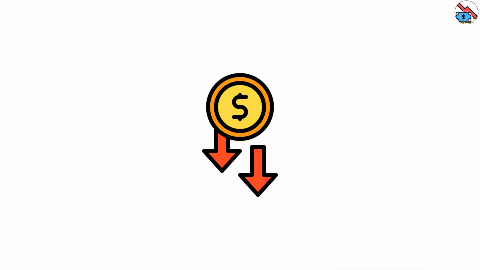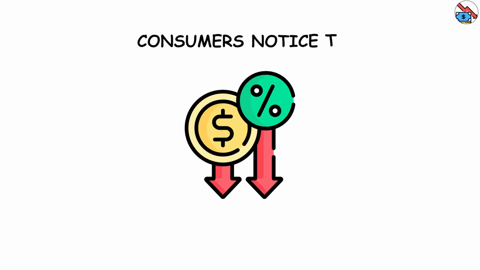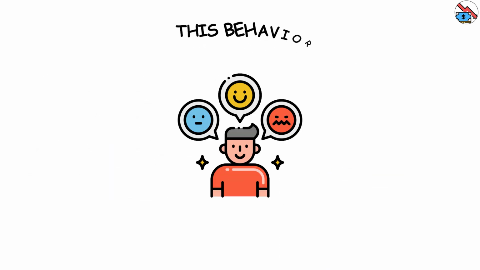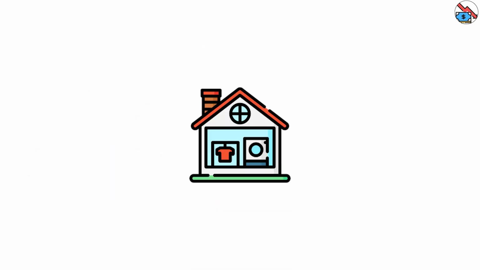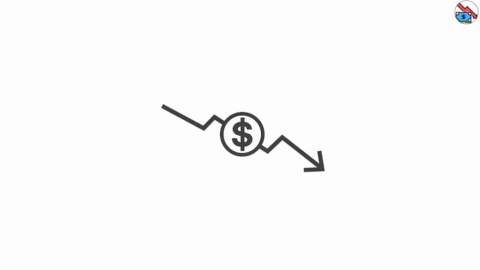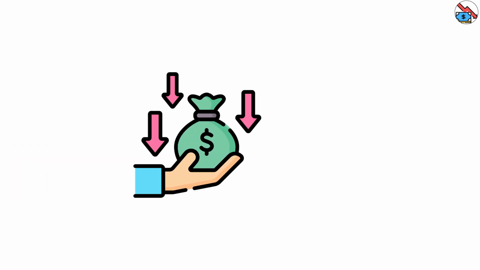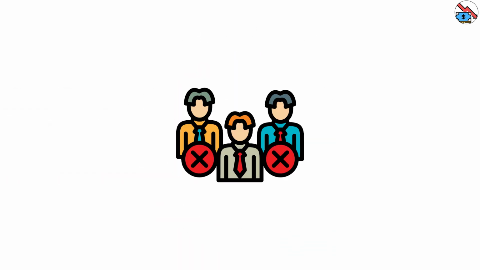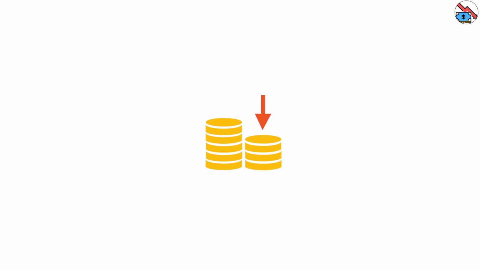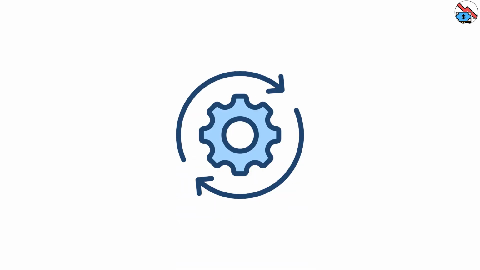The most obvious is price decline. When consumers notice that prices are falling, they often postpone purchases. Why buy a car today if it will be cheaper in 6 months? This behavior, replicated across millions of households, reduces demand further, causing companies to cut prices again. Lower revenues push businesses to cut costs. They freeze hiring, lay off workers, or slash wages. Falling incomes reduce consumer spending even more, deepening the cycle.